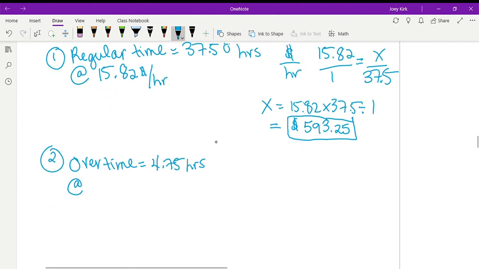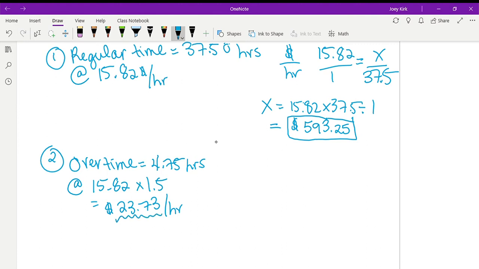We take his wage, $15.82 per hour, and multiply it by 1.5 to figure out his new wage for working overtime. So when he works overtime, he gets $23.73 per hour. This is his overtime wage.